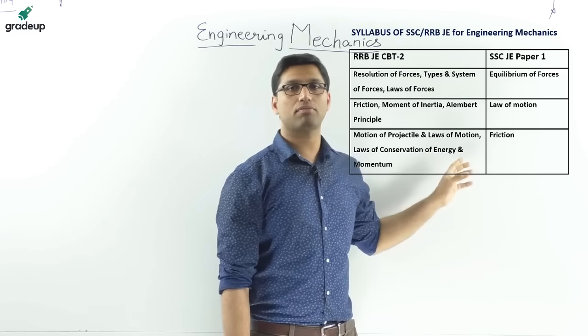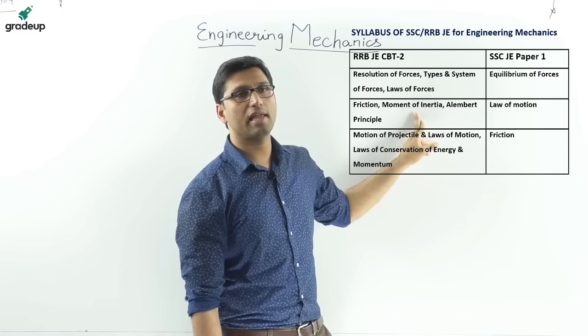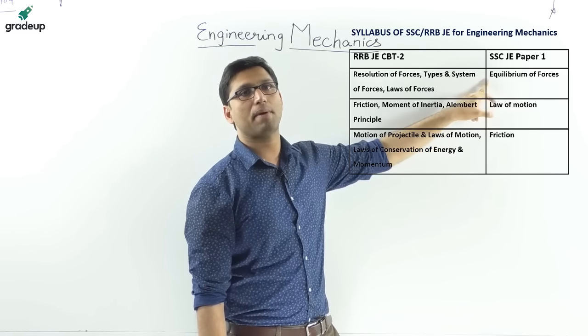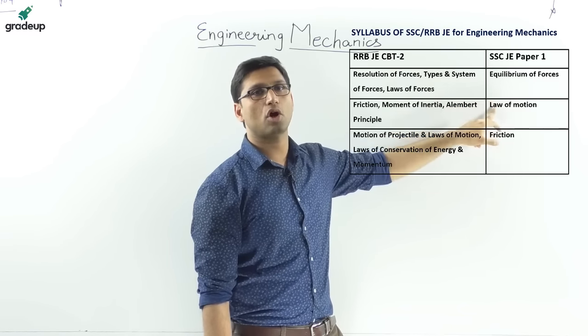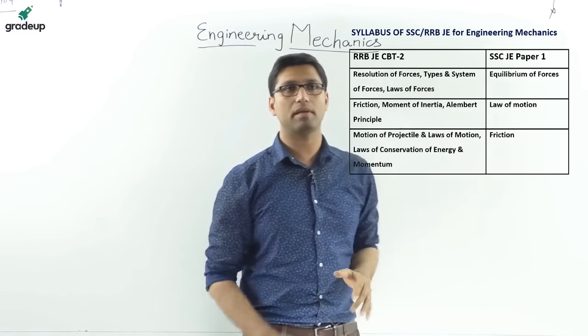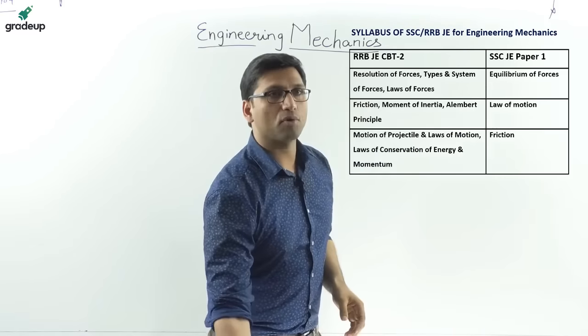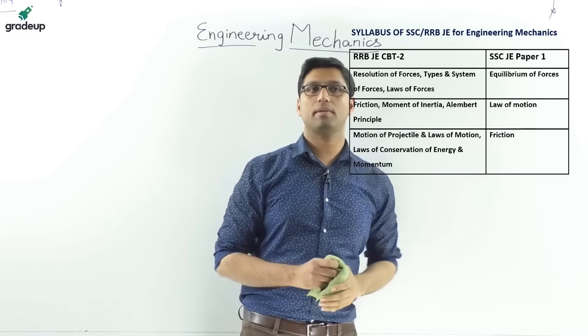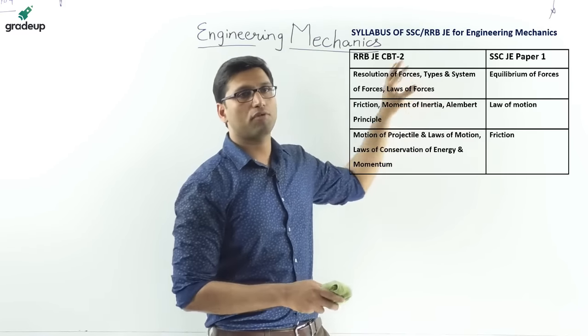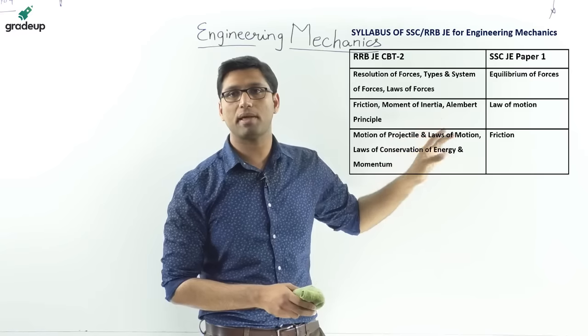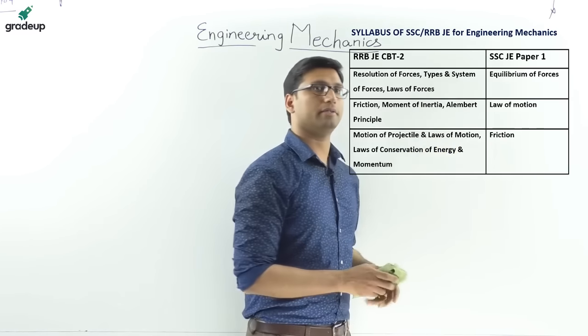And for SSC JE paper 1, they are equilibrium of forces, laws of motion and friction. Now I am going to cover 30% of the syllabus, that means 2 to 3 of these topics. So let's start.